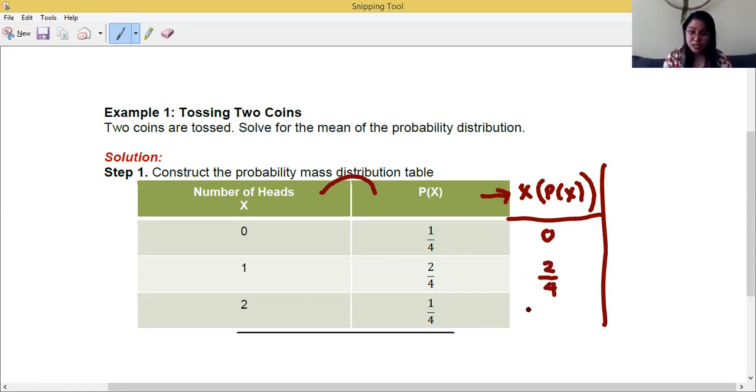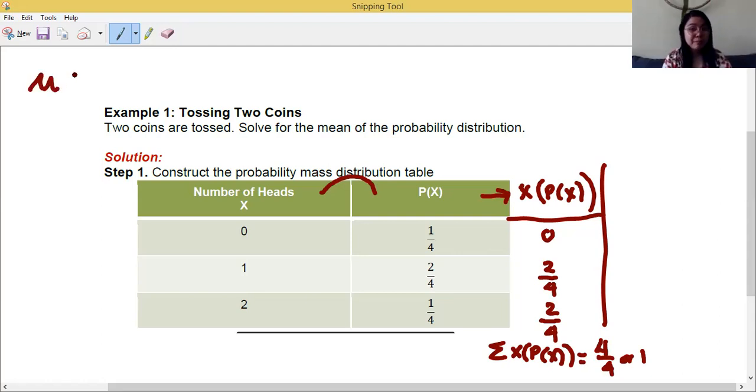The last, 2 times 1, that's 2 over 4. Now, let's add this column. That's why I don't simplify it, so that I will simply add all the numerators. So 0 plus 2 plus 2, that's 4 over 4 or 1. Therefore, the mean, which is represented by mu, is equal to 1. That's the answer.